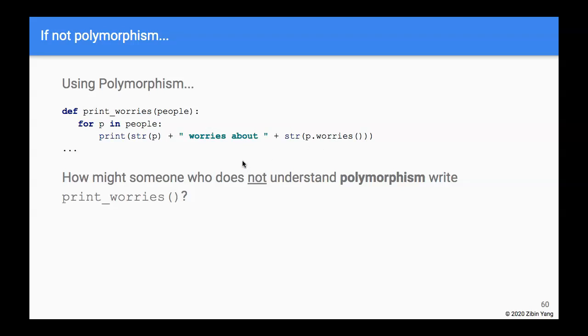Now, what if somebody who does not understand or know about polymorphism, how would he or she write the print worries method, right? And remember, the goal is, depending on the type of the person in the people list, we want to print out their different worries, right? So how would somebody not using polymorphism write print worries?